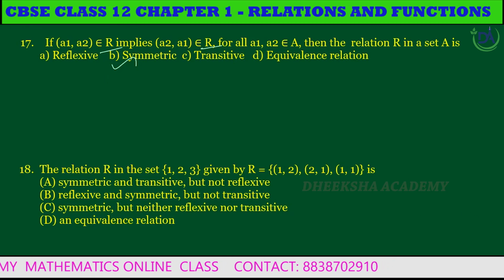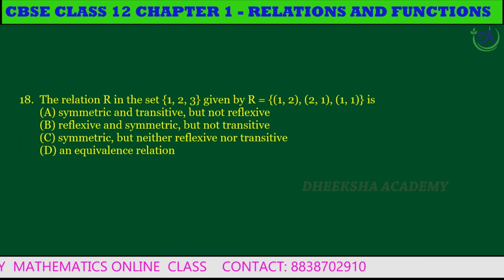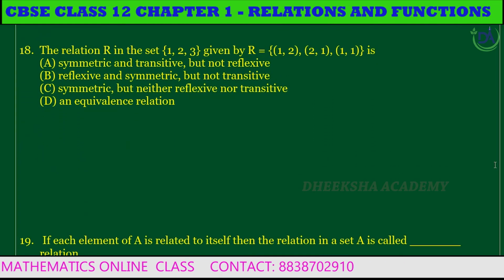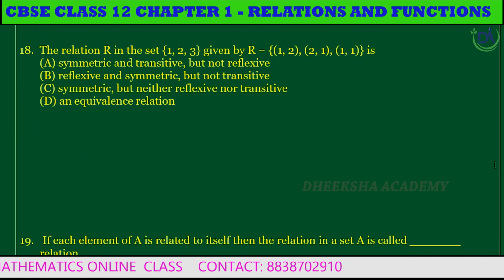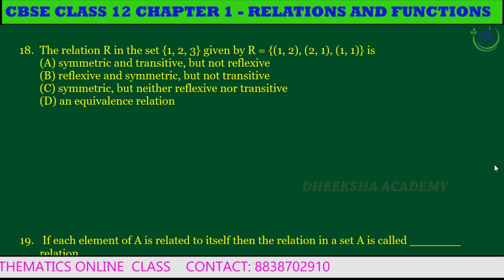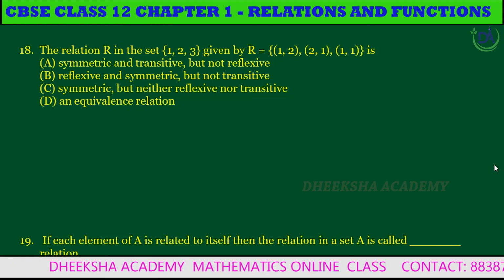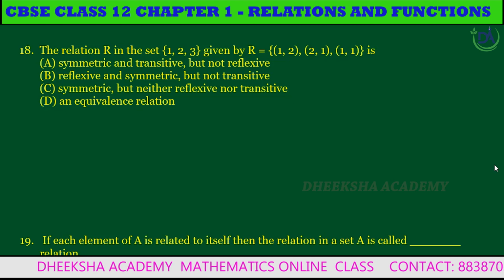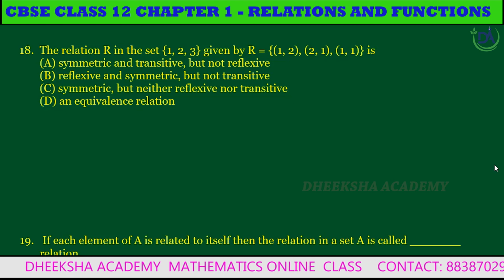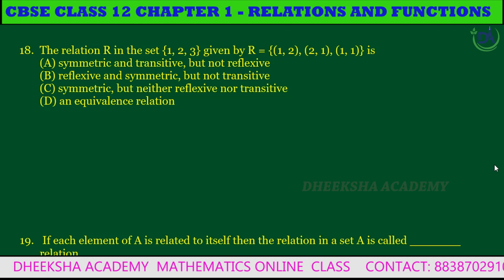Next question, question number 18. The relation R in the set {1, 2, 3} given by R equal to {(1, 2), (2, 1), (1, 1)} is: first subdivision, symmetric and transitive but not reflexive. Second subdivision, reflexive and symmetric but not transitive. Third subdivision, symmetric but neither reflexive nor transitive. Fourth one, an equivalence relation.